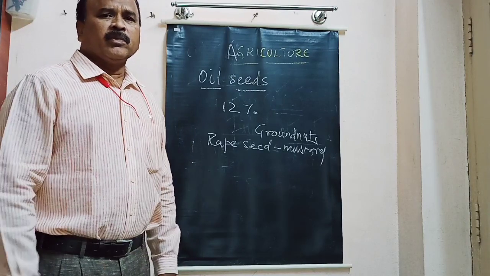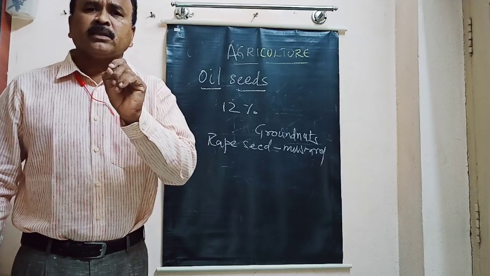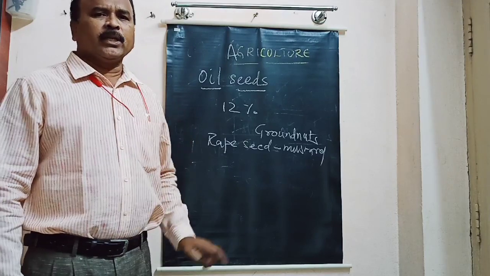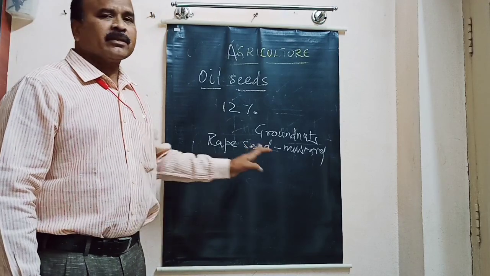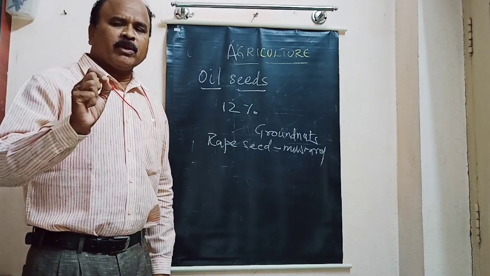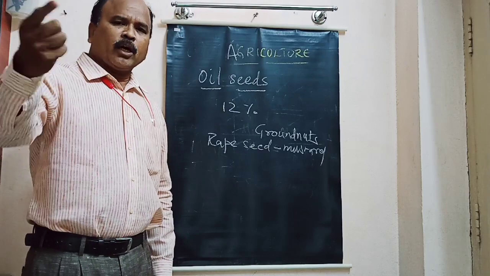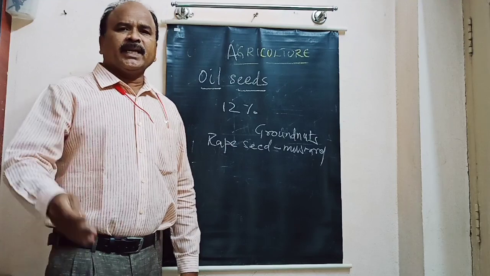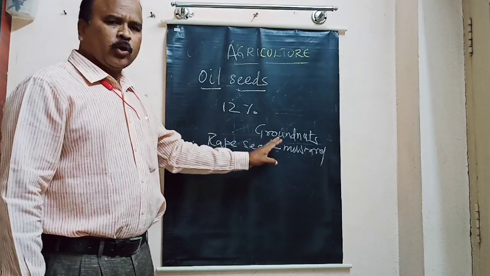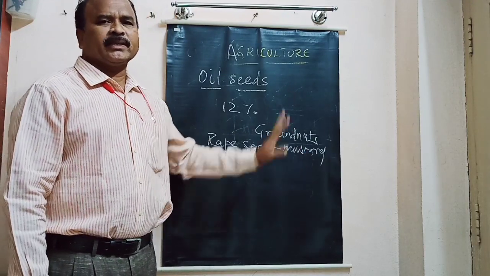Whereas sesamum, I told you sesamum means gingerly or nuvulu in Telugu, is grown as kharif crop in the north and rabi crop in the south. And the other oil seeds are grown throughout the year in different seasons.